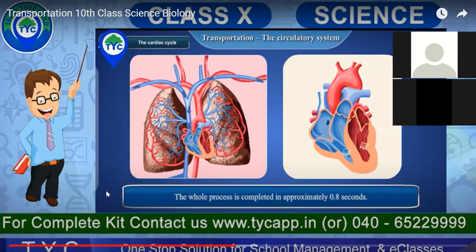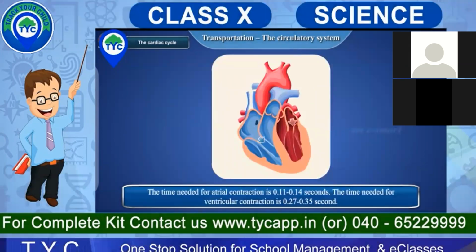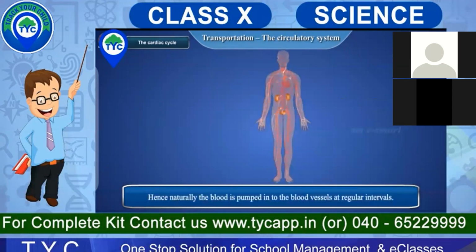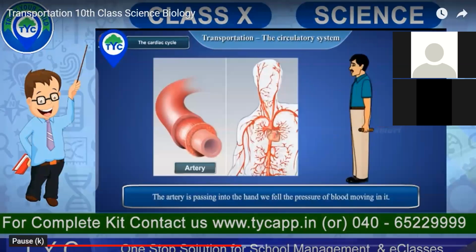So what is happening here? The time needed for atrial contraction is 0.11 to 0.14 seconds. And the time needed for ventricular contraction is 0.27 to 0.35 seconds. Hence, naturally, the blood is pumped into the blood vessels at regular intervals. The tissues will not receive the blood continuously, but in the form of spurts.